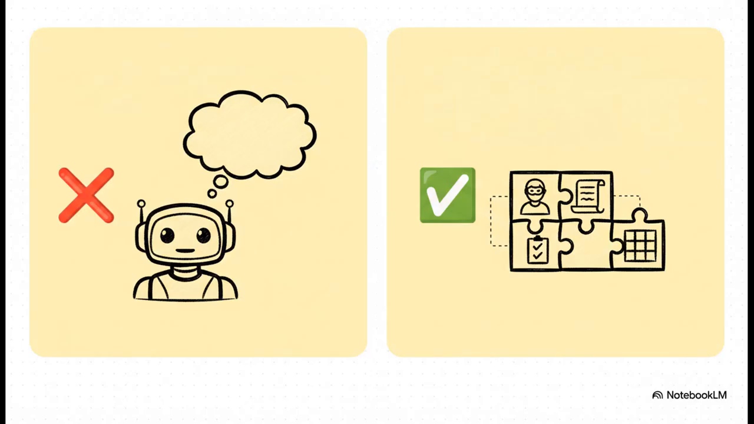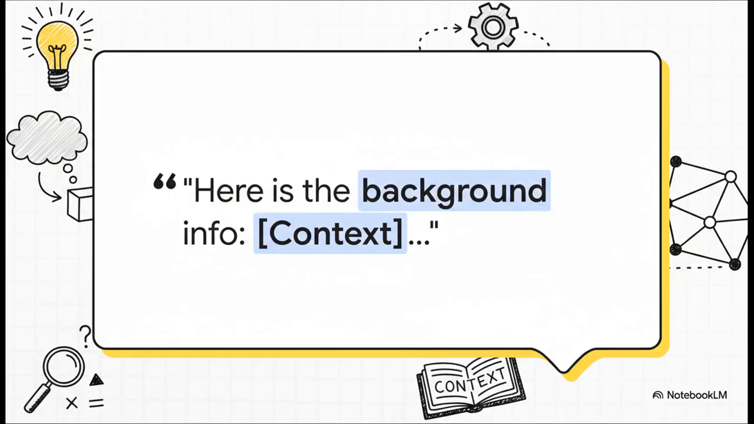Okay, the next trap is assuming the AI knows what you're talking about. It doesn't have your context. The fix is a little framework I call RCTF. We already covered R for role, C is for context, the background info, T is for the task you want it to do, and F is for the format of the final answer. You need all four. And this is how you do it.